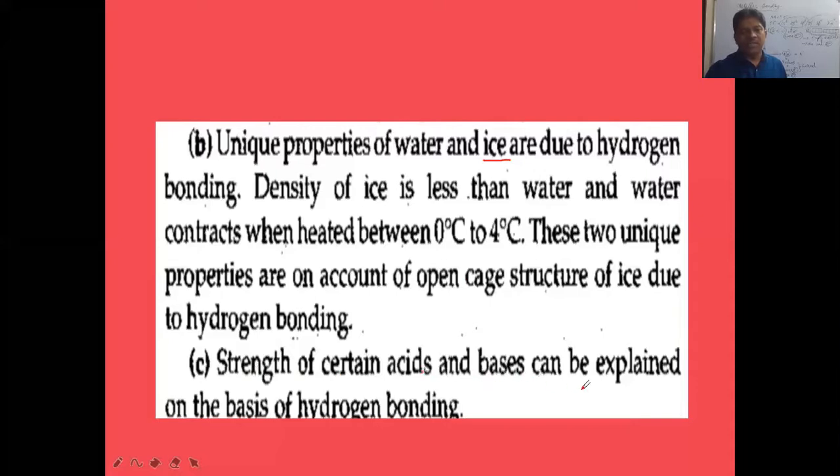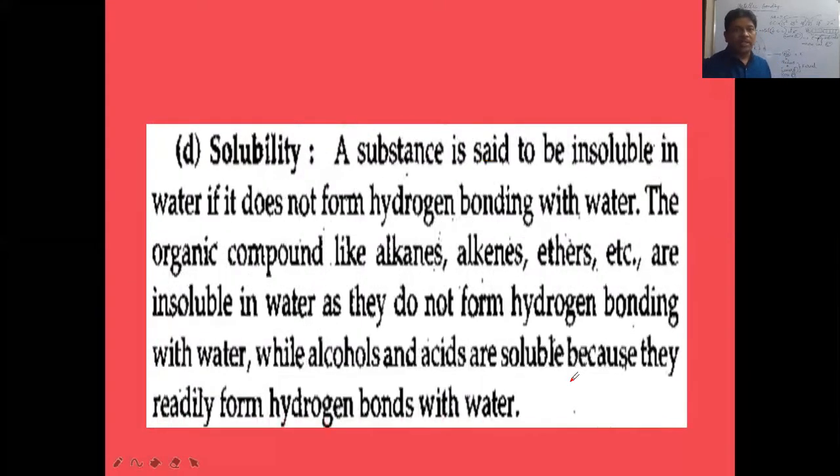and bases can be explained on the basis of hydrogen bonding. If there is hydrogen bonding, what type of strength will be there? If hydrogen bonding is not there, one type of strength will be there. Then, solubility. Solubility of the substances can be explained by using what? Hydrogen bonding. So a substance is said to be insoluble in water if it does not form hydrogen bonding with water. If one substance is not able to form hydrogen bonding with water, that cannot be dissolved.